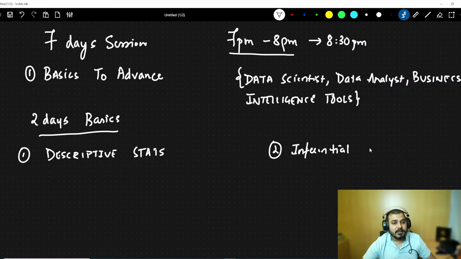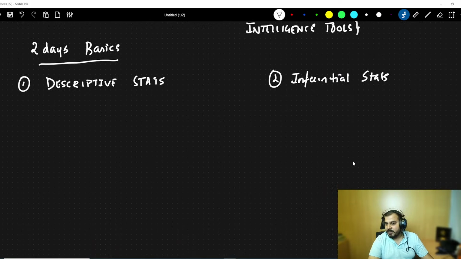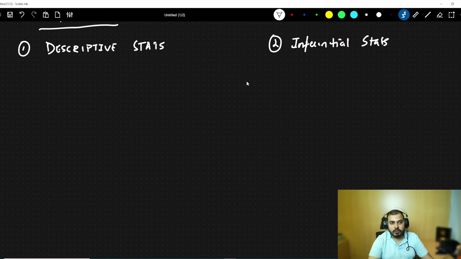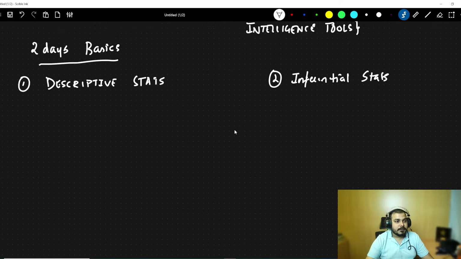You really need to understand the differences between descriptive stats and inferential stats, because the entire statistics with respect to data science is divided into these two concepts.